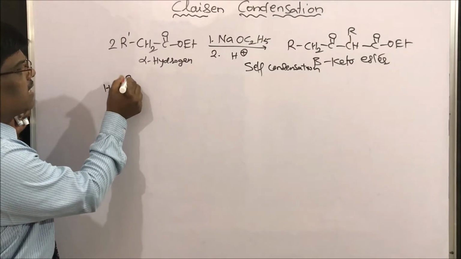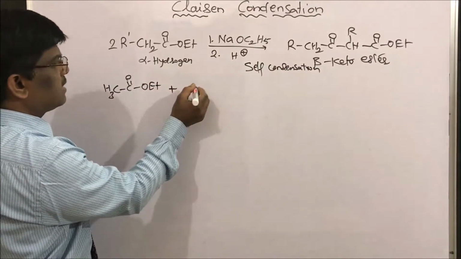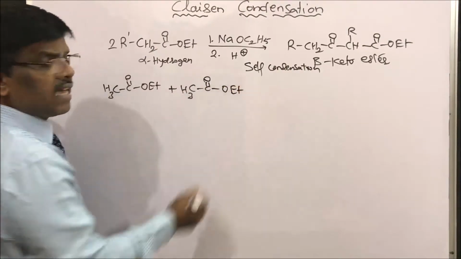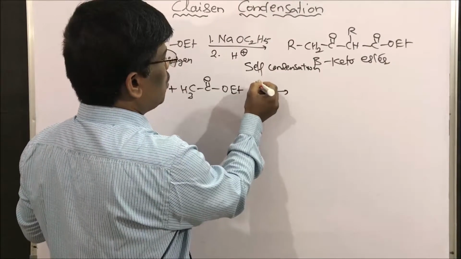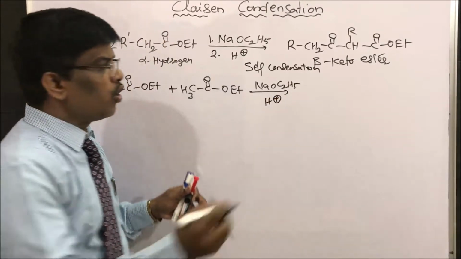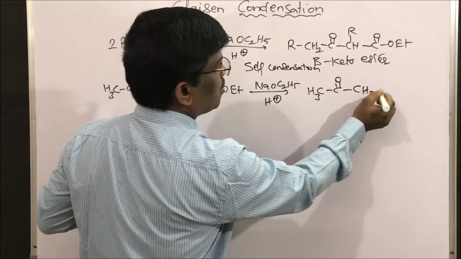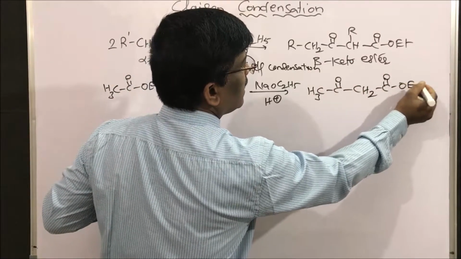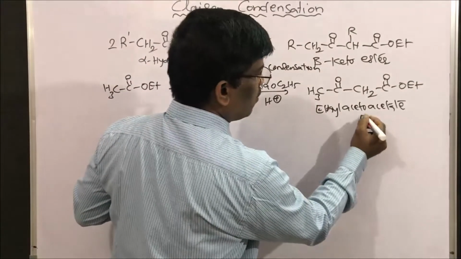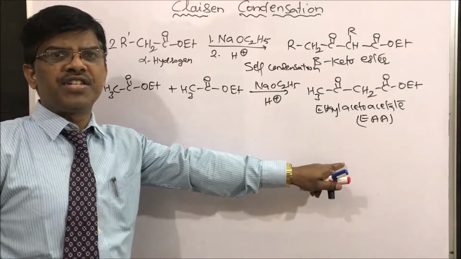Let us take ethyl acetate plus 2 moles. Since I said 2 moles, for your understanding I am writing 2 moles here. Ethyl acetate in presence of sodium ethoxide, C2H5ONa, followed by acid hydrolysis, I am going to get CH3COCH2COOEt. This is ethyl acetoacetate, commonly known as EAA. This is a very important synthetic intermediate in organic chemistry.